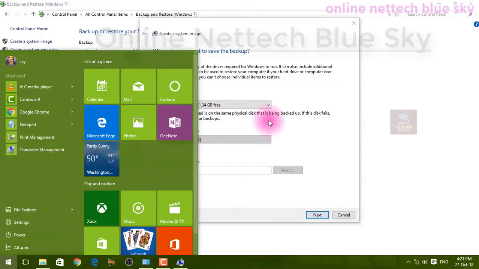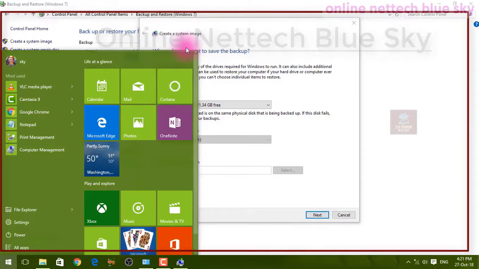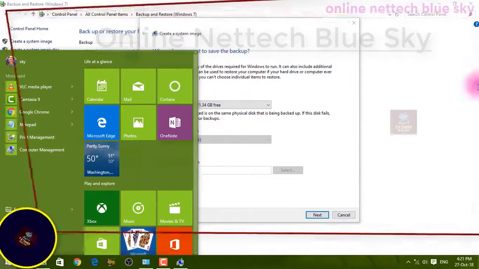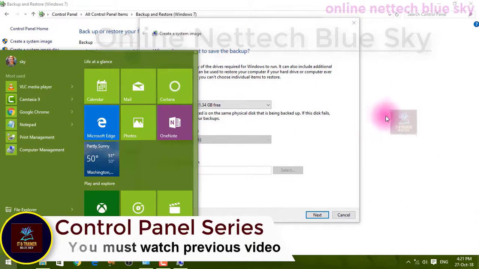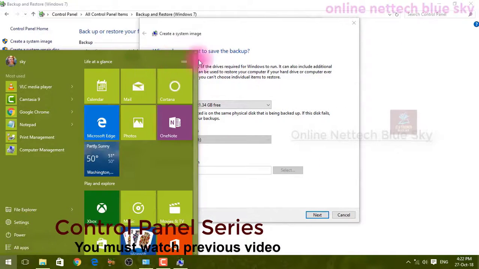So in the last video I was discussing this, and you must watch my previous video, this is very important here. So let's continue. You can take a backup of your complete operating system, all of your folders, your applications and the software you already installed, which is very important. So you can take a backup of your system data, an image of your system here.